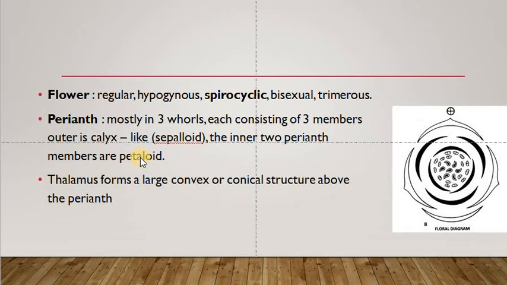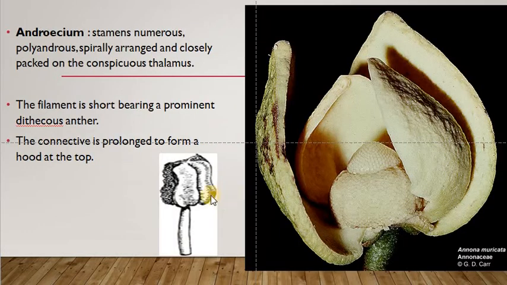And the thalamus has extended into a conical ring. The tip of the thalamus is not flattened, but is formed into a convex or concave structure above the perianth. The thalamus projects towards the upper side above the perianth. That is the feature of this family. So thalamus forms a large convex or conical structure. See, this is the thalamus. On the thalamus, androecium and gynoecium are arranged, and this is the pedicel. And from the pedicel, the thalamus projects like this.